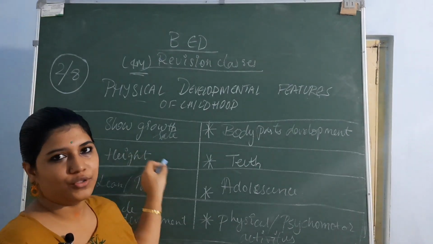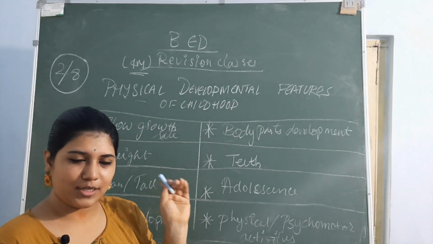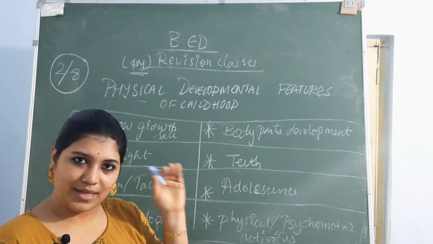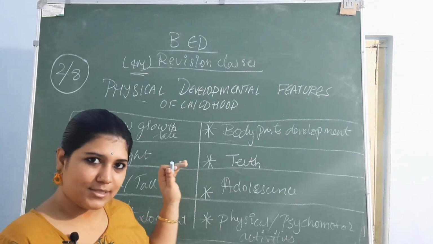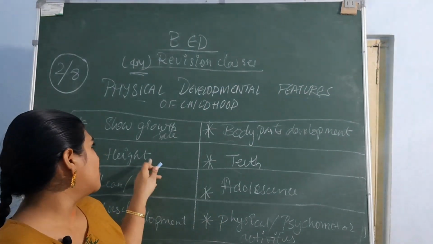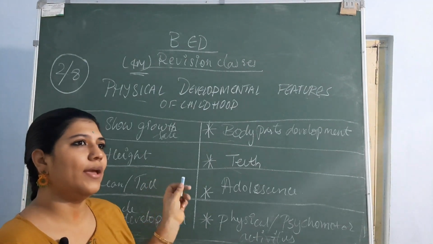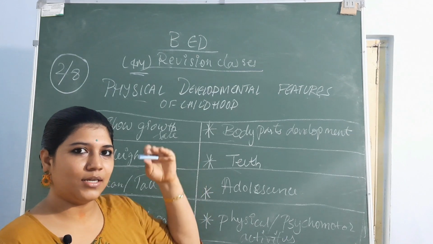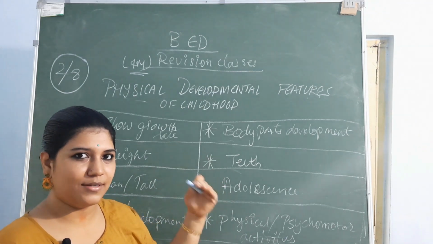First one is slow growth rate. When they are very small infants and babies, in that stage the growth rate will be very low, at a very slow stage. And also the height: from that infant stage they slowly increase their height, month by month, year by year, like that.